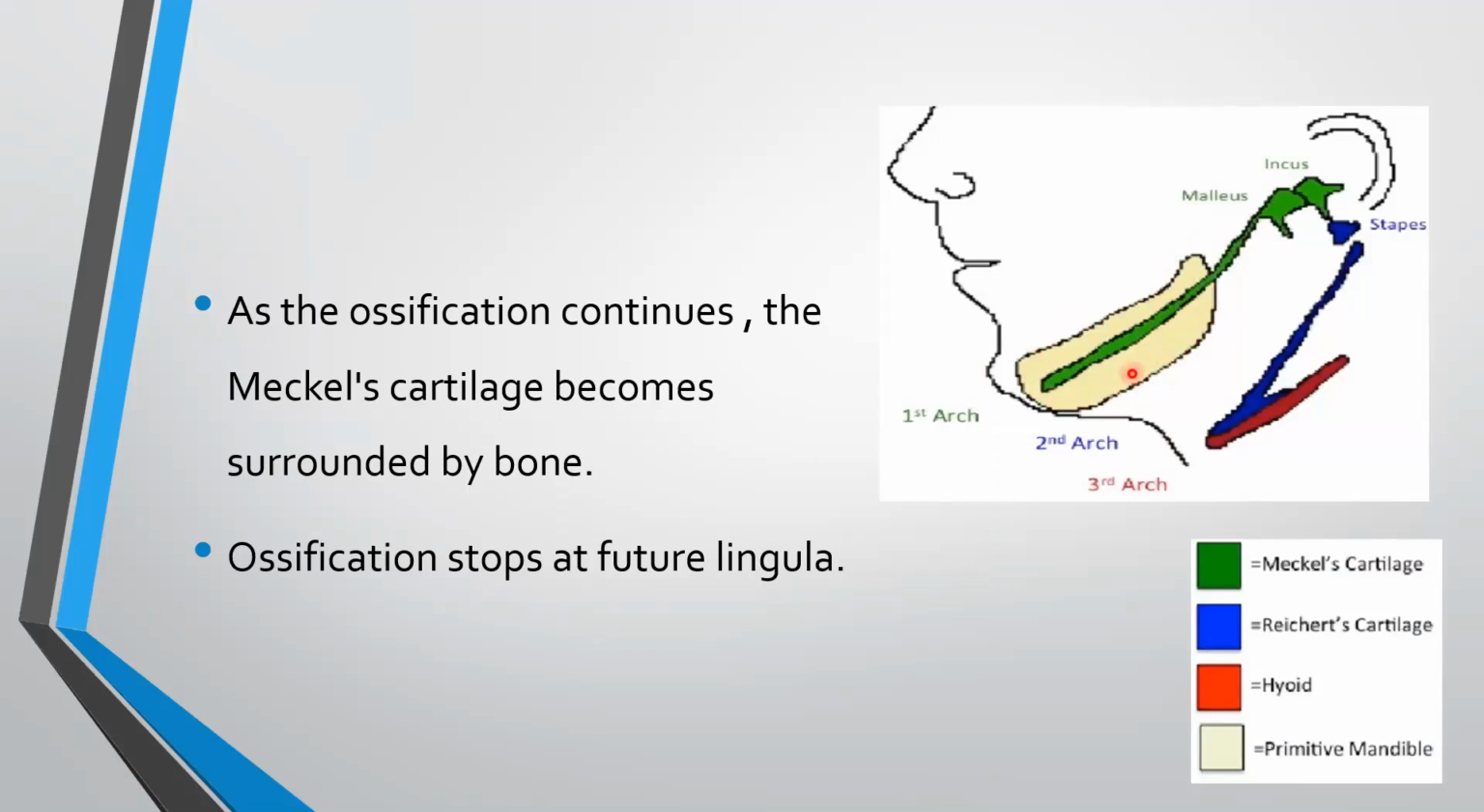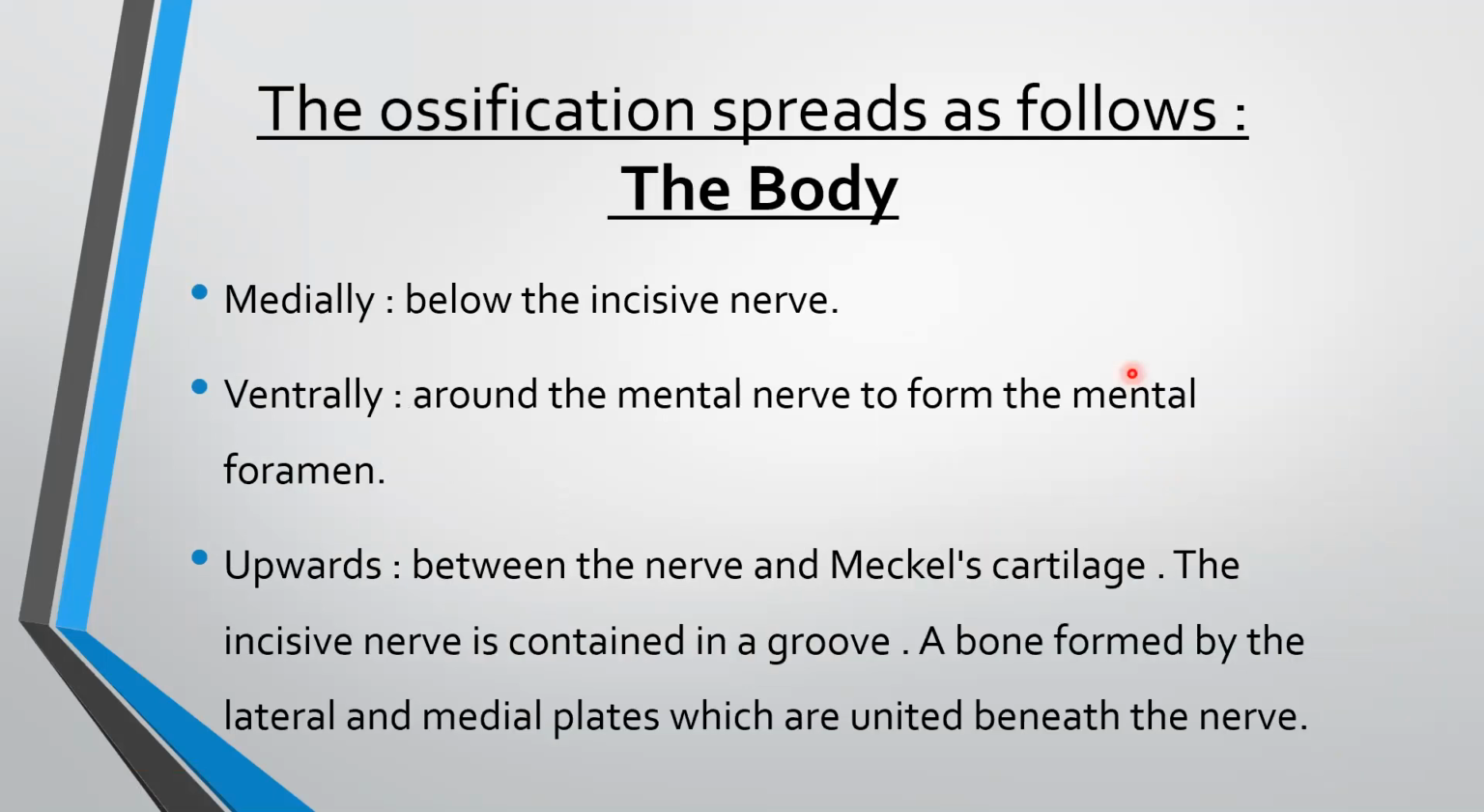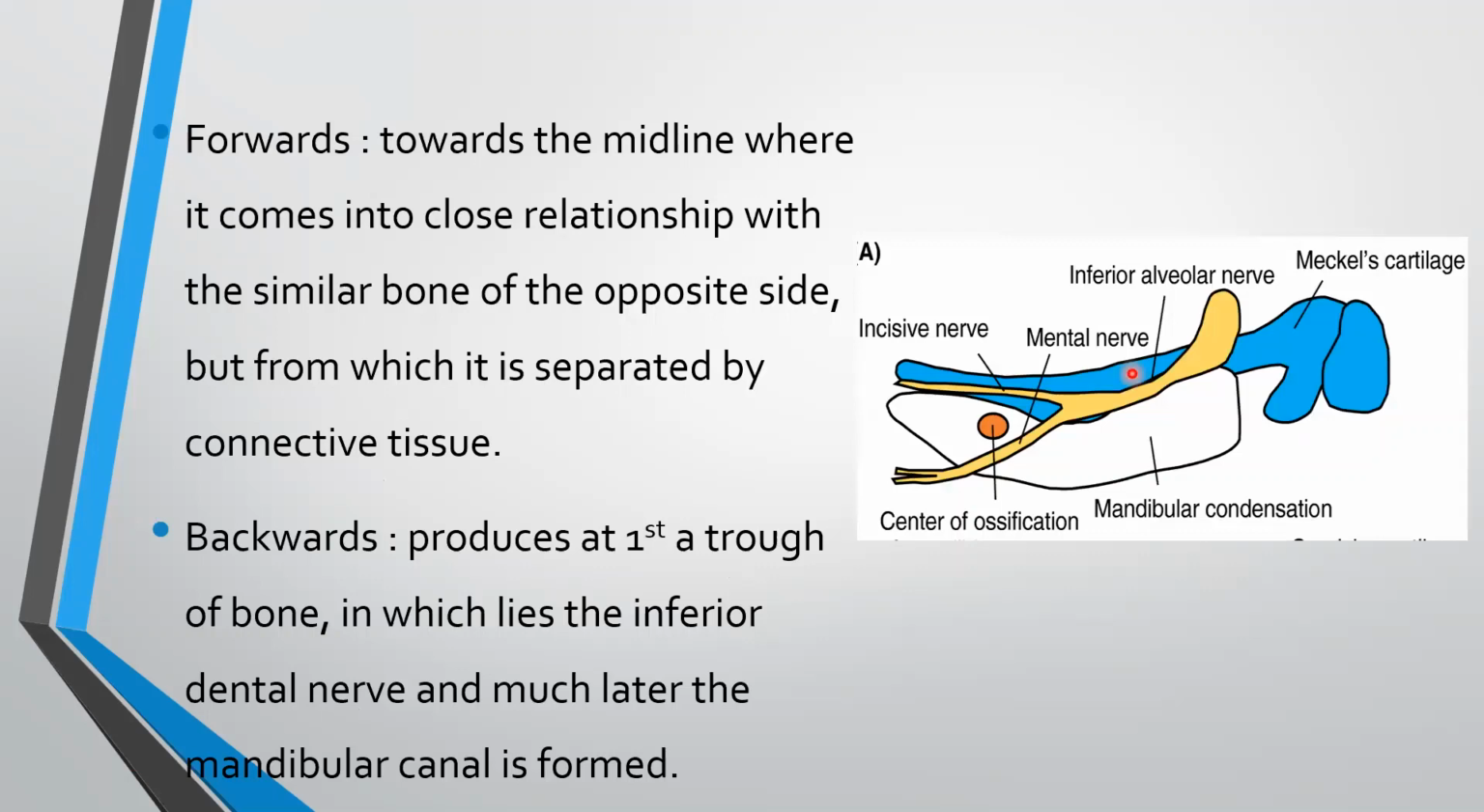Ossification stops at future lingula. The ossification spreads as follows in the body: medially above the incisive nerve; ventrally around the mental nerve to form the mental foramen; upwards between the nerve and the Meckel's cartilage. The incisive nerve is contained in a groove, a bone formed by the lateral and medial plates which are united beneath the nerve. Forwards towards the midline, where it comes into close relationship with the similar bone of opposite side, but from which it is separated by connective tissue. Backwards produces at first a trough of bone in which lies the inferior dental nerve, and much later the mandibular canal is formed.